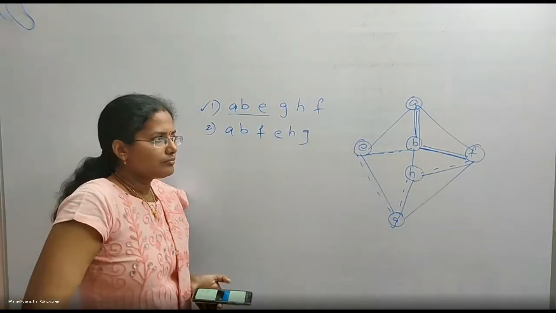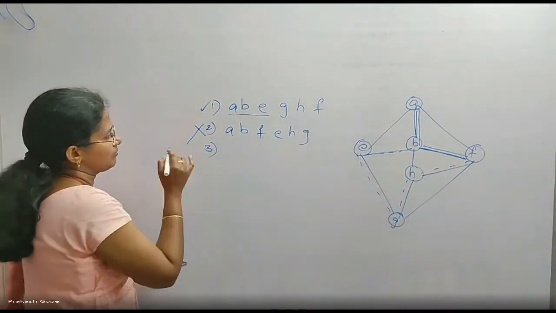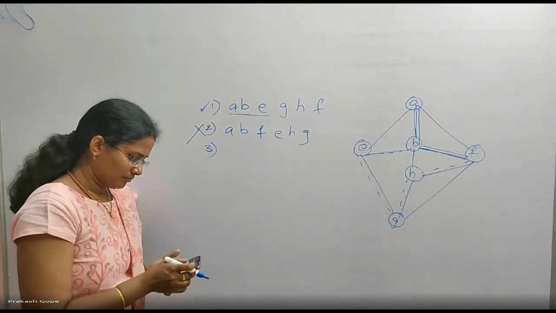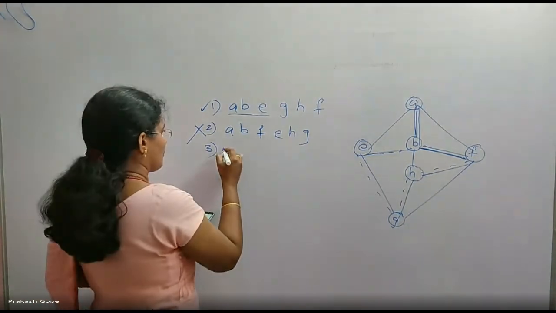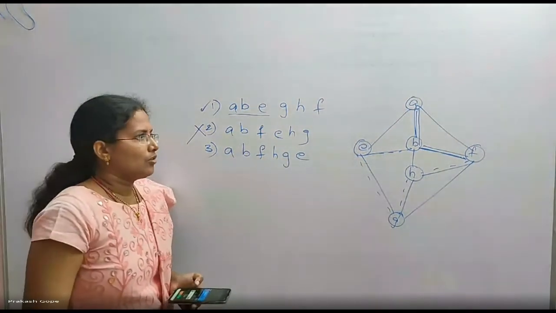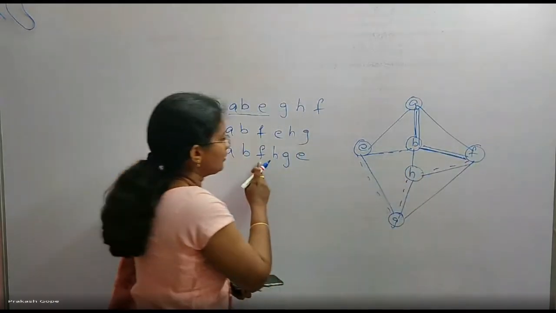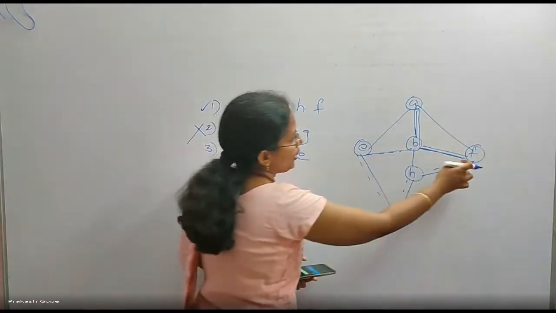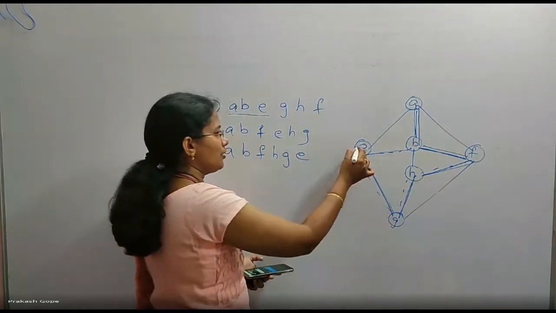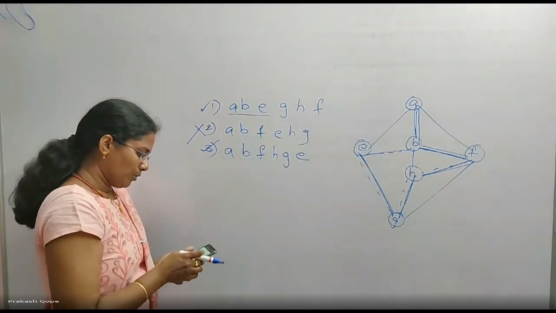Correct? So this is not a DFS traversal. Then the third one, A, B, F, H, G, E. From A I go to B, that is fine. B to F is also fine. F to H is okay. H to G is okay. G to E is okay. So I am going to the depth possible. So the third one is also a possible sequence.